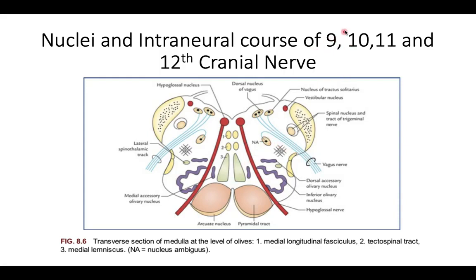For the 10th cranial nerve, all the 5 components: 1, 2, 3, 4 for the general visceral efferent and special visceral efferent, and the nucleus tractus solitarius, and then you connect the spinal nucleus of trigeminal nerve for the general somatic efferent. So these are all the 5 components. So you can use these nuclei and you connect. You show here 11th cranial nerve, 10th cranial nerve or 9th cranial nerve. Whatever the cranial nerve, you have to draw this diagram.